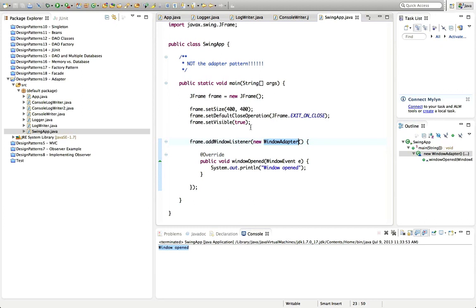It is helping you implement an interface by adapting another interface that wasn't ideal for your needs. In a sense, I suppose it is at a stretch, but it's not what we think of as a normal implementation of the adapter pattern where you're matching one interface to another or one class's methods to another class.